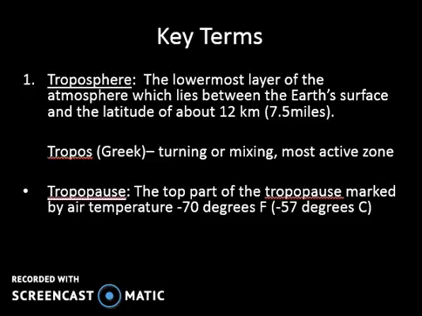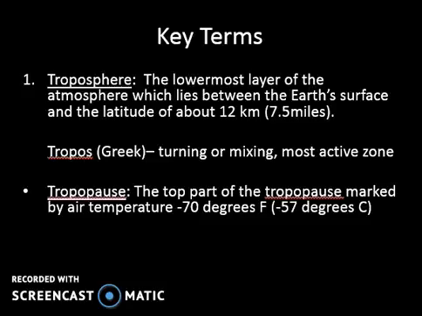Now, tropos is Greek, meaning turning, mixing. So the troposphere is going to be the most active layer in the atmosphere. This is the layer where we have weather. It's the lowermost layer of the atmosphere, which lies between the Earth's surface and an altitude of about 12 kilometers or 7.5 miles. This is my favorite layer. This is where we get the storms, the hurricanes, and our great snowstorms. This is the layer where we have weather: the turning and mixing, the most active zone in the atmosphere.